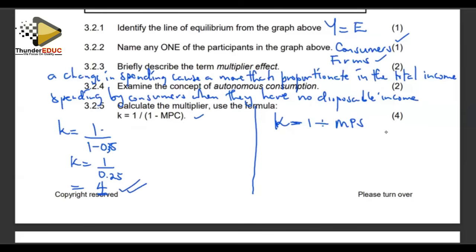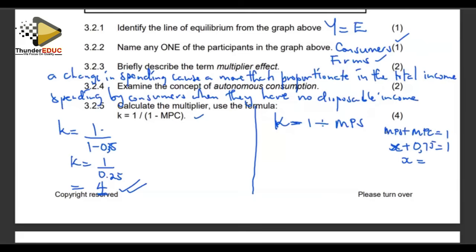Or we can use 1 over 1 minus MPS. Right, we are saying MPS plus MPC is equal to 1. So our MPC is 0.75. So it's x plus 0.75 is equal to 1. What is our x?